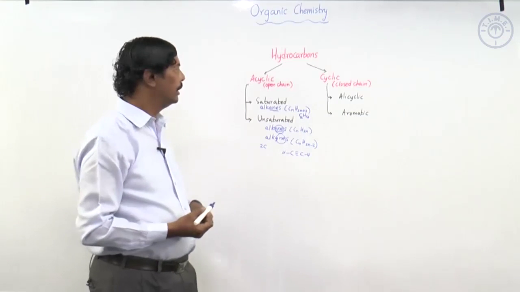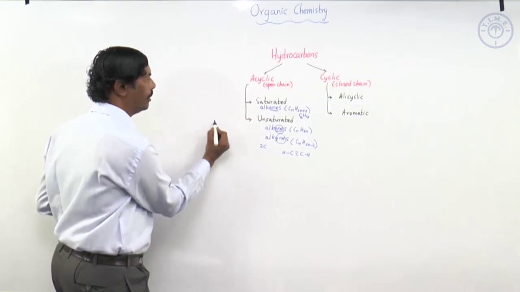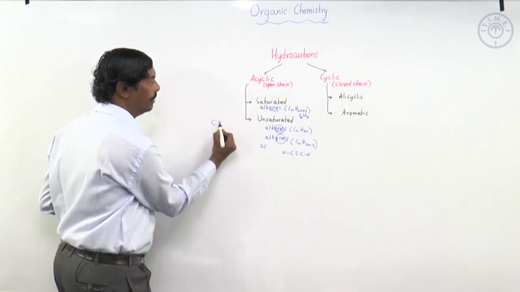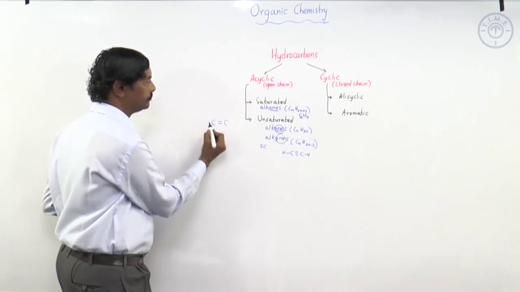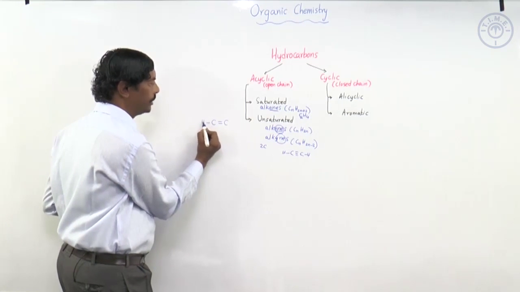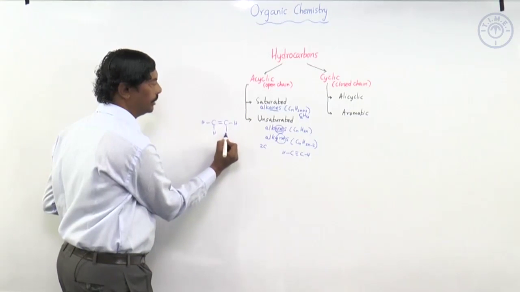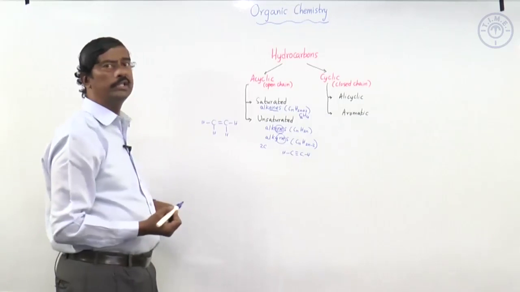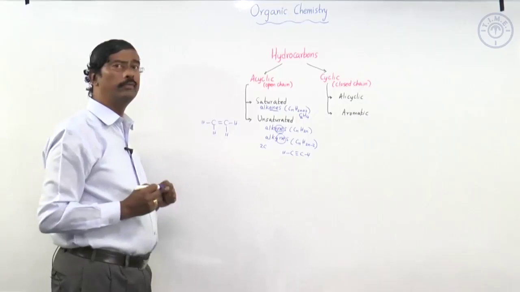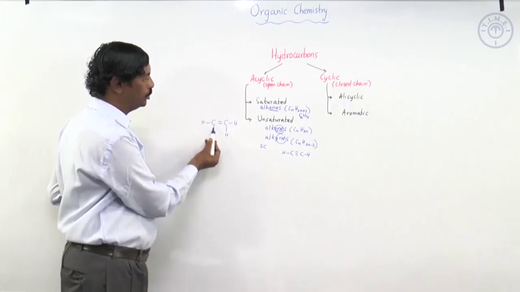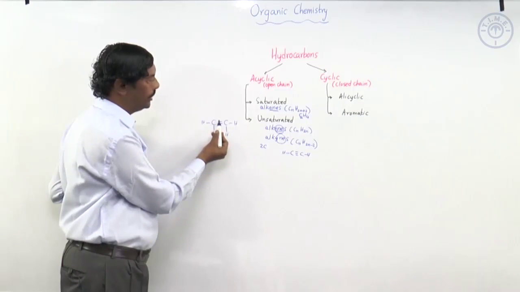carbons. Now, in the case of alkene, that is ethene, we will write the formula something like this: C with a C having a multiple bond, that is a double bond, with a hydrogen here and a hydrogen here, a hydrogen there, and a hydrogen here, giving the molecular formula C2H4. Now look at the tetravalency of carbon. Each carbon should form 4 bonds. Here there is 1, 2, 3 and 4. Similarly for that carbon, 1, 2, 3 and 4.